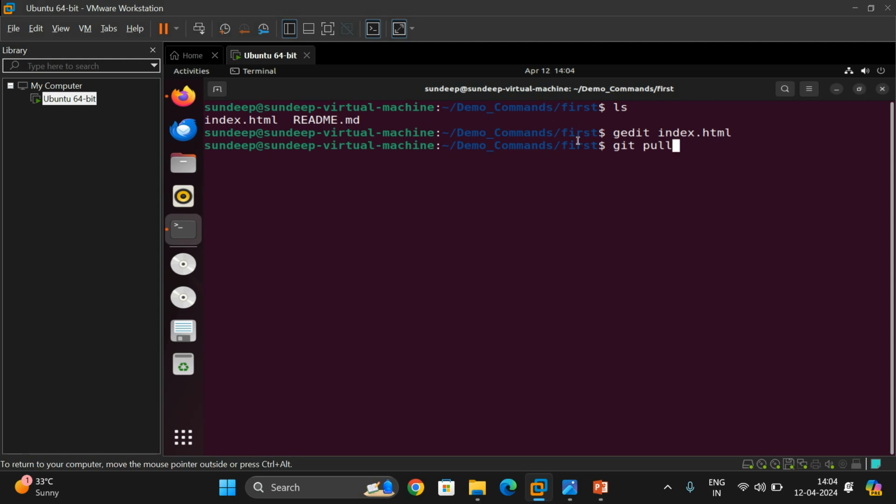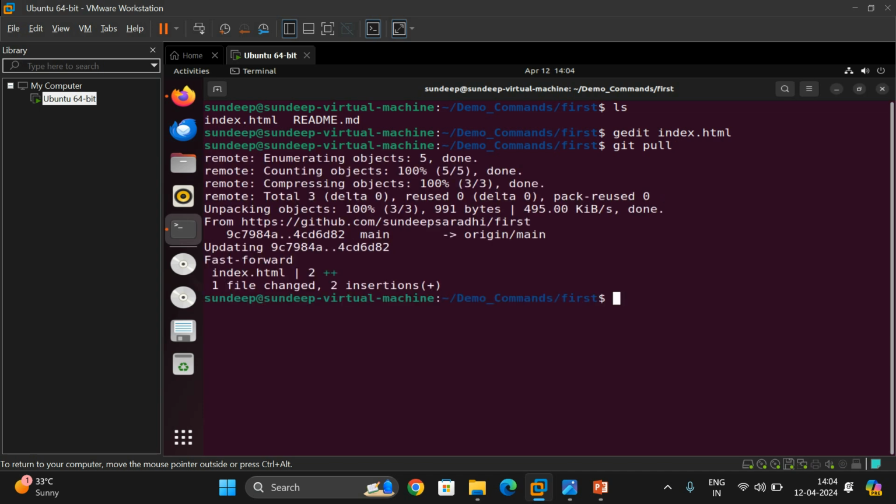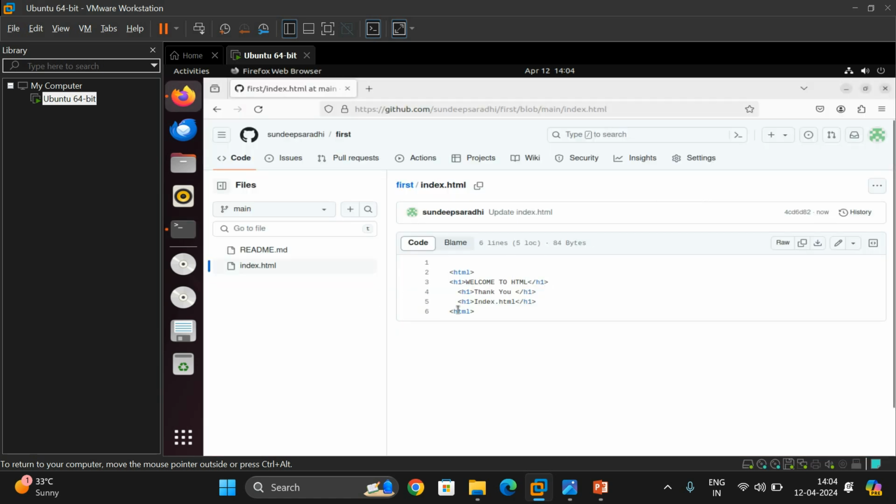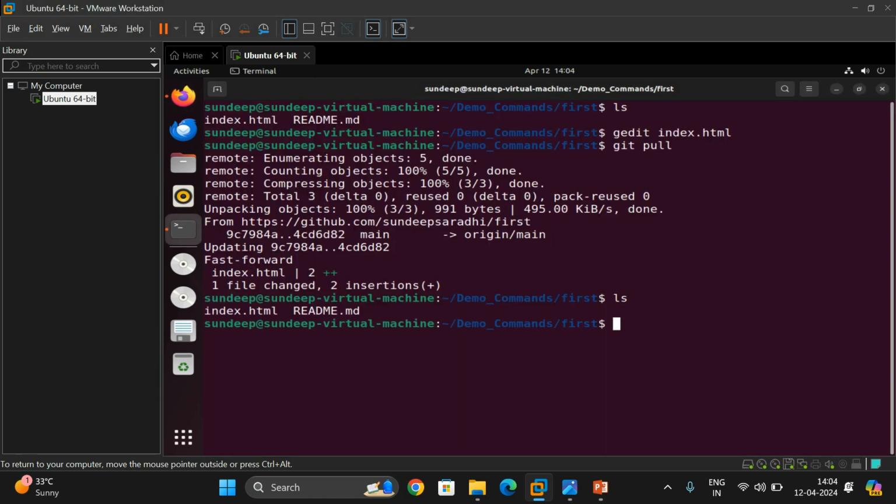Here we are having the first repository, and here also we are having the first repository. Use this git pull command, and automatically whatever modifications have been done in the remote repository will be reflected here. That means the index.html will be cloned again from the remote repository. Now you can observe by opening index.html with gedit.